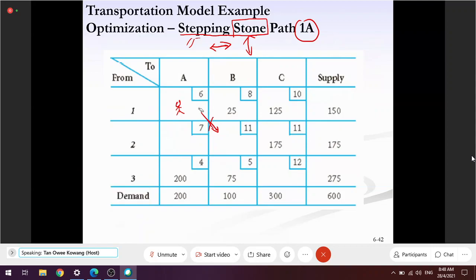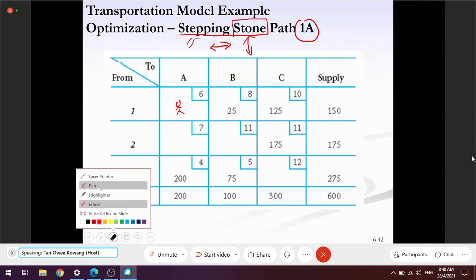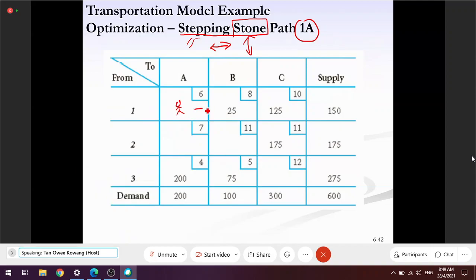Rule number two. Example, now I jump to here. After I jump, I must make a 90-degree turn. I cannot jump to batu 125, not allowed, because the rule says that it must turn 90 degrees. So once I jump to batu 25, I only can go up or down. I cannot go horizontal because I must turn 90 degrees. This is the rule. Okay, if this is the rule of the game, so I start jumping.